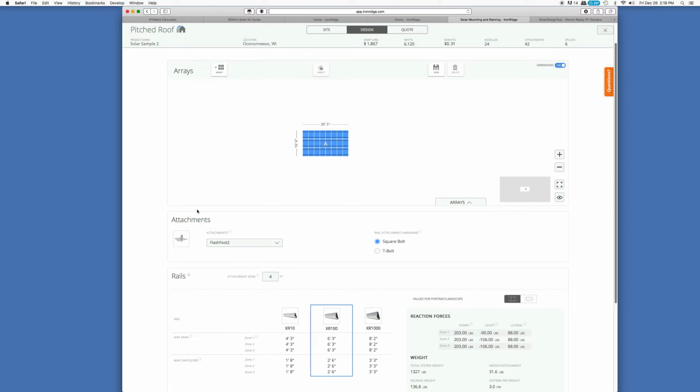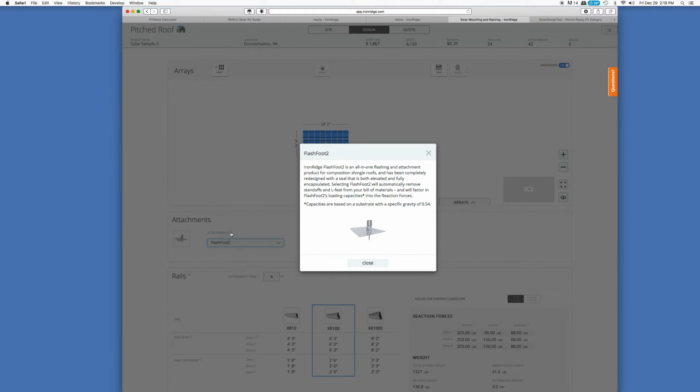Now to attach the rails to the roof, we're going to need some attachments. There's a couple different types of attachments available. If you have a typical shingled roof, asphalt composite shingles, this company makes what they call the Flashfoot 2. It's a very, very good product for a shingled roof. Essentially, it's an aluminum shingle with a lag bolt that goes through it, and then a bracket that screws and snaps in place on the top.